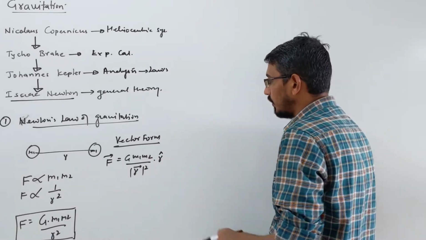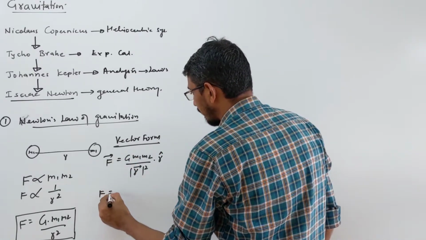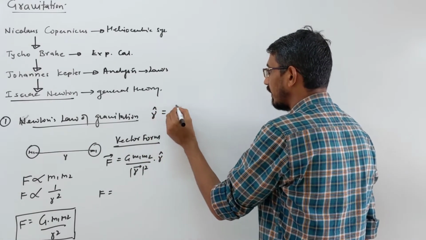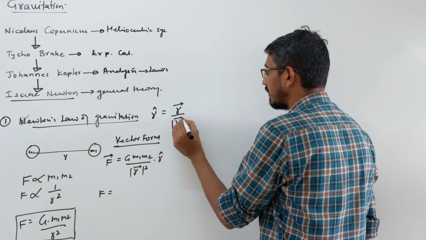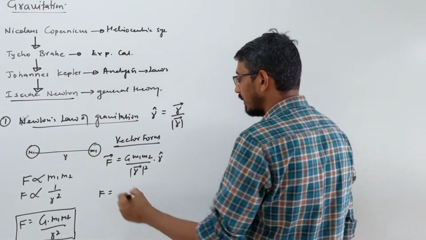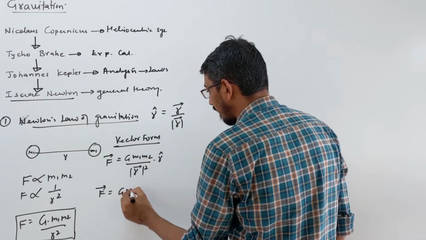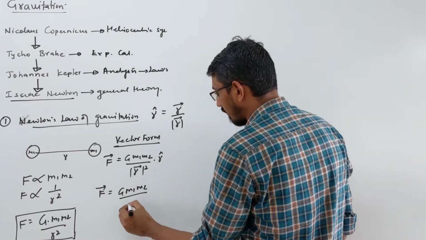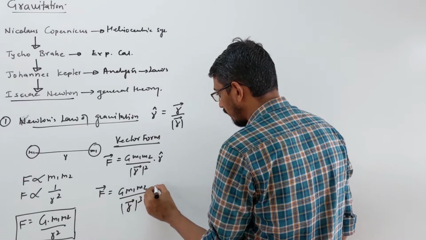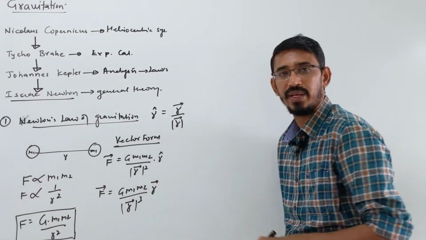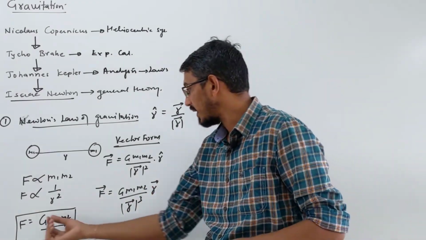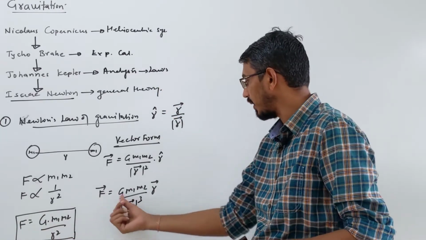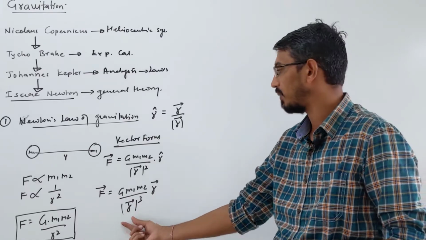Recently I taught you in mathematics what a unit vector is: it is nothing but that vector divided by the magnitude of that vector. So you can write simply F vector equals G m1 m2 upon r cube into r vector. That's called vector form. So be careful: if they ask in scalar form, how force varies, it is inversely square proportional, but in vector form it becomes cube proportional. Be careful about that.